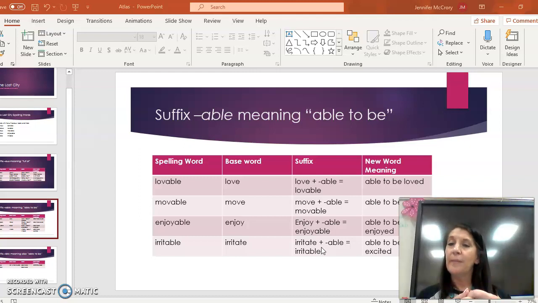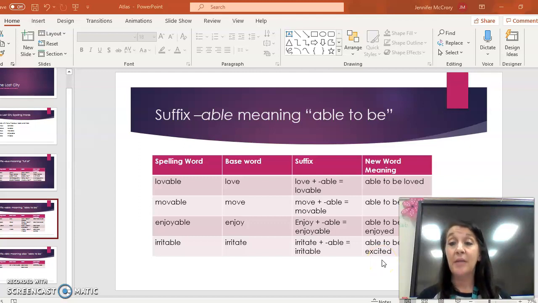But guess what? Like we've talked about in the past with a prefix or a suffix, their purpose sometimes is to change the meaning of a word. Okay. And in that case, it may not change it, but it may have surprised us that the definition could be able to be excited.